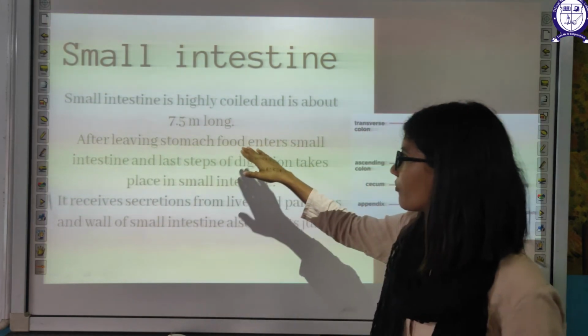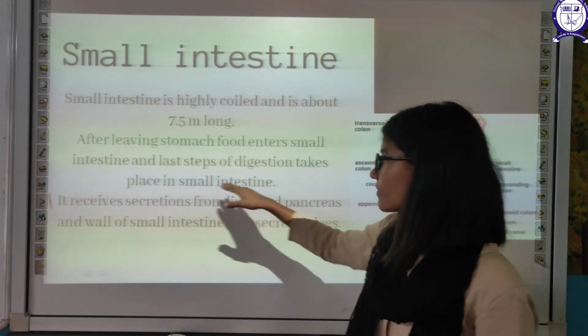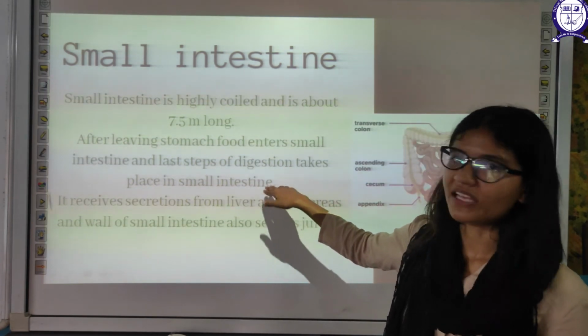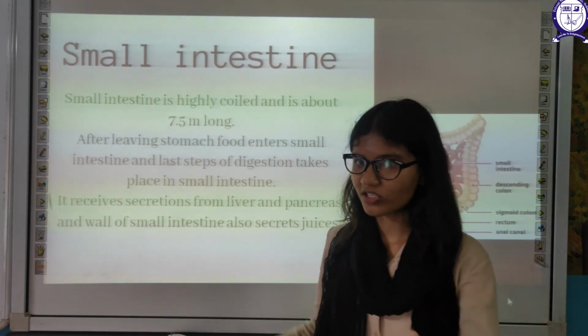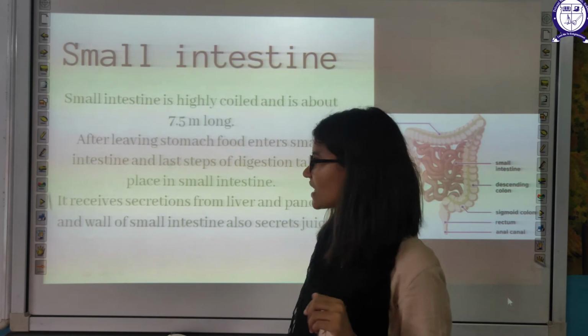After leaving the stomach, food enters the small intestine. The last step of digestion takes place in the intestine. What is the last step? Digestion of your fats. Okay, this is the last step of digestion.